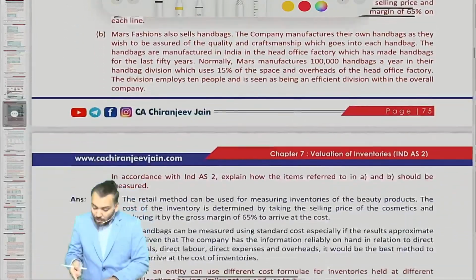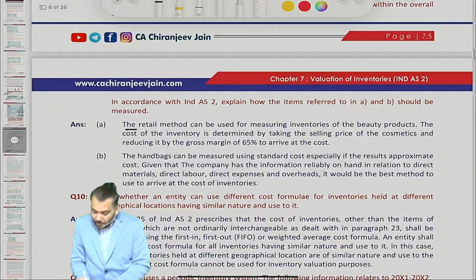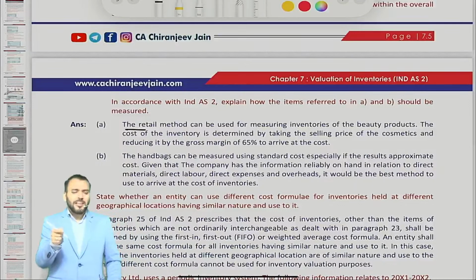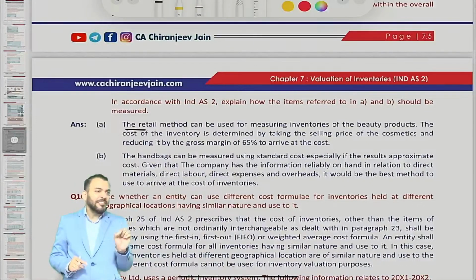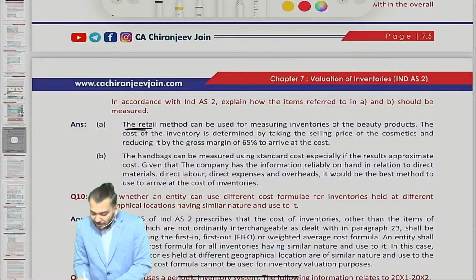Now this question becomes important. Adjusted selling price method and retail price method are the same. The adjusted selling price method is also known as retail price method. So they have written retail method.